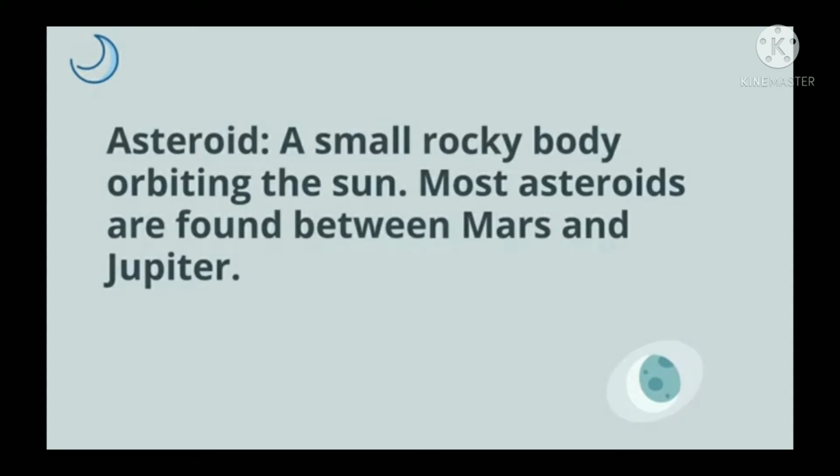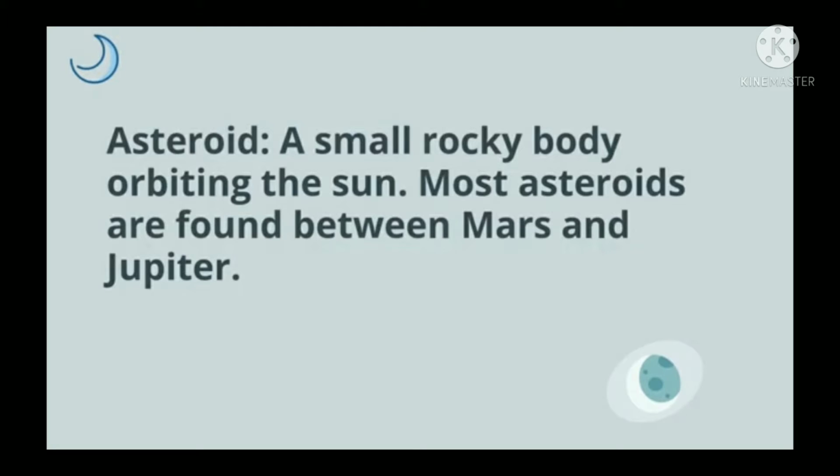So basically, what is an asteroid? An asteroid is a small rocky body orbiting the sun, as well as the planets. They rotate around it. They are very much smaller than the planets, and in our solar system, there are thousands and thousands of asteroids.